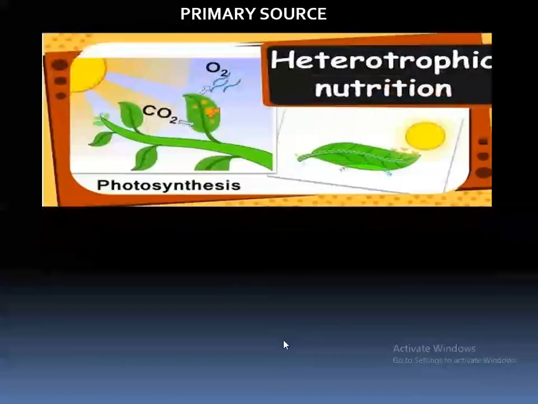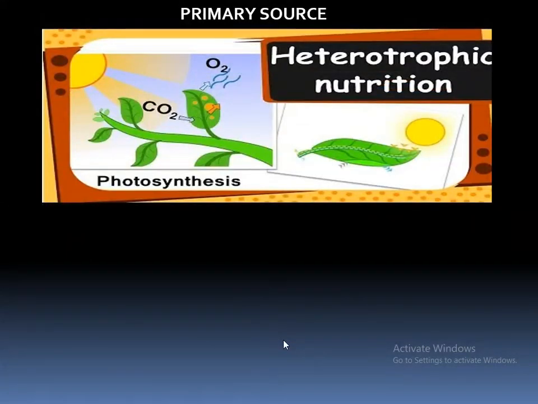Next, as you know, plants are the producers, right? Without plants no one is there on this planet, because all the living organisms depend on plants directly or indirectly. Plants are called food producers, because from plants only we are getting food. And how do they prepare the food?